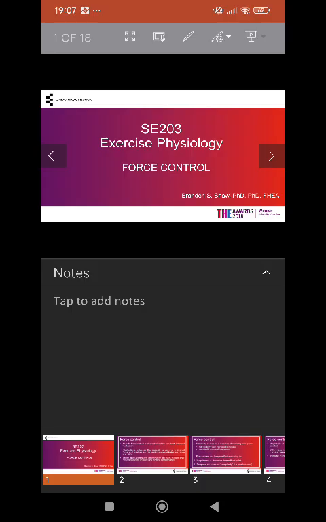Something that can influence force control could be motor unit recruitment, the activation of motor units comprising a motor neuron and the muscle fibers it innervates, which is a fundamental aspect of force control. The nervous system recruits motor units based on the required force. Another factor is motor unit firing rate, the frequency at which motor units are activated, which influences the force generated. Higher firing rates result in stronger muscle contractions.